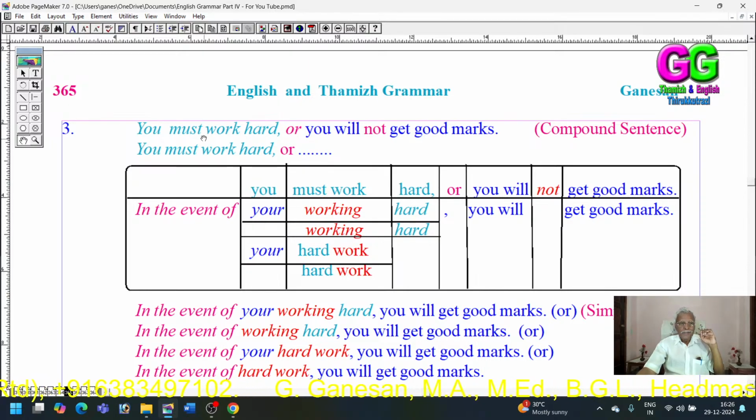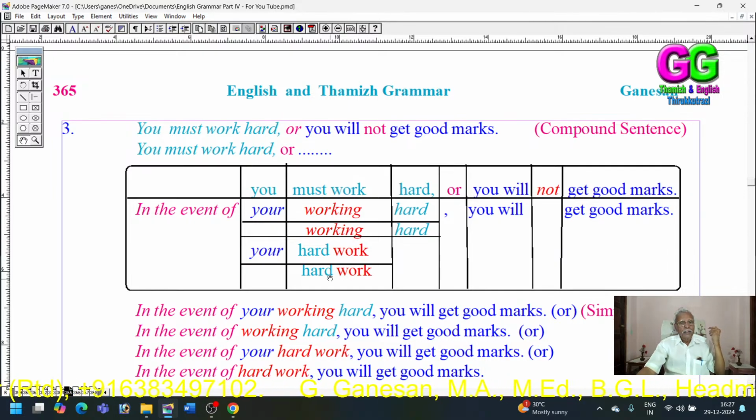Or, as the subject both in the first and the second clause is the same, we can drop the possessive of the first sentence. In case of working hard, you will get good marks. Or, see, as "work" has two roles, a verb and a noun, we've already seen, instead of the present participle "working hard", we can use the noun phrase "hard work".